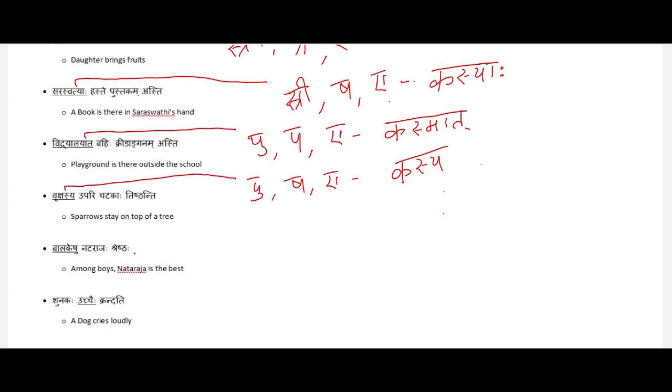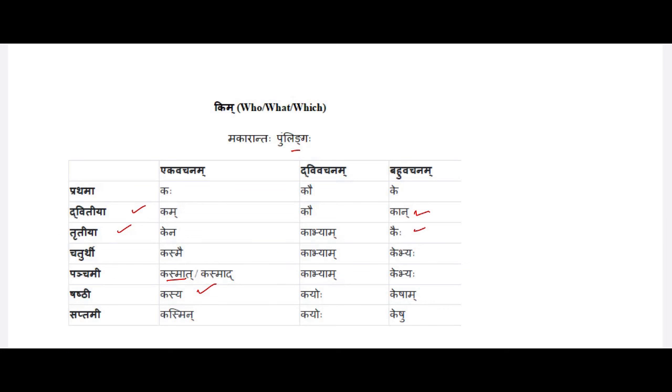Okay, let's move on to the next one. Balakeshu Natarajaha Sreshtaha. Among boys, Nataraja is the best. The underlined word is Balakeshu. Balaka is again a Pullinga Padam, and this is in Saptami Vibhakti Bahuvachanam. So we can go to this table and check what is there for Pullinga Padam, Kim Shabda, Saptami Vibhakti Bahuvachanam. Keshu is the answer.